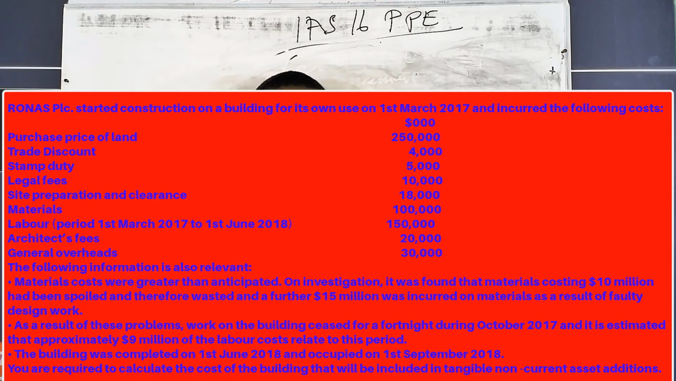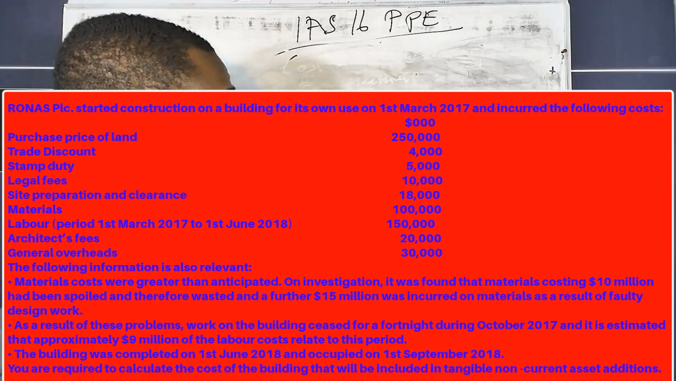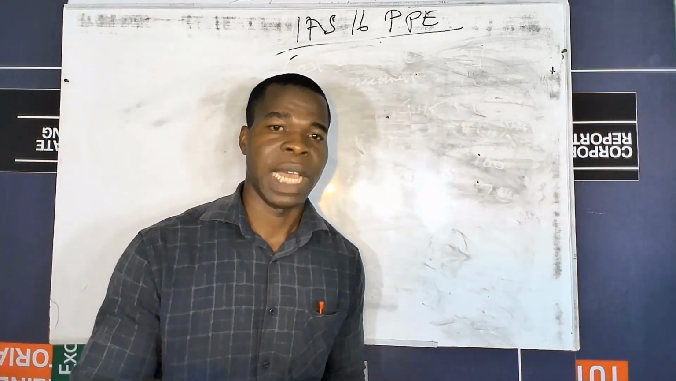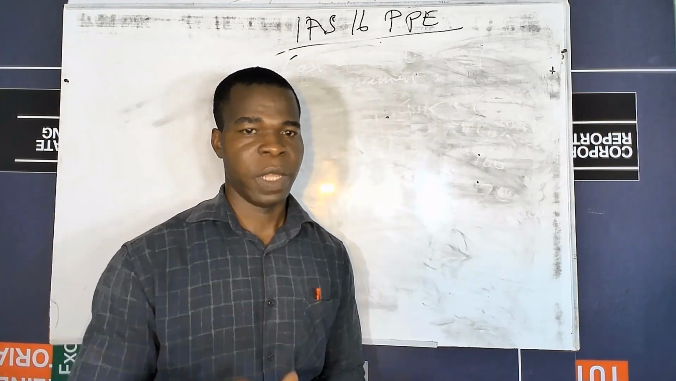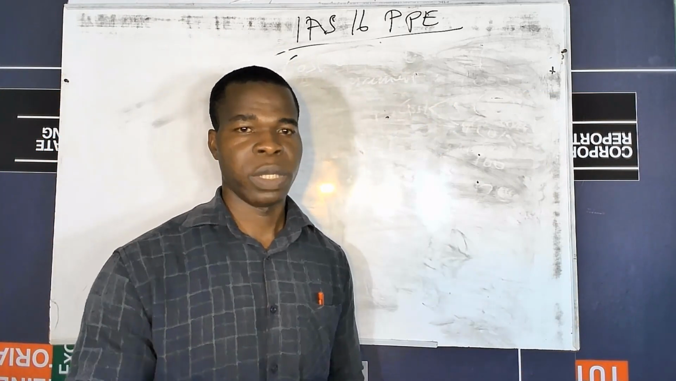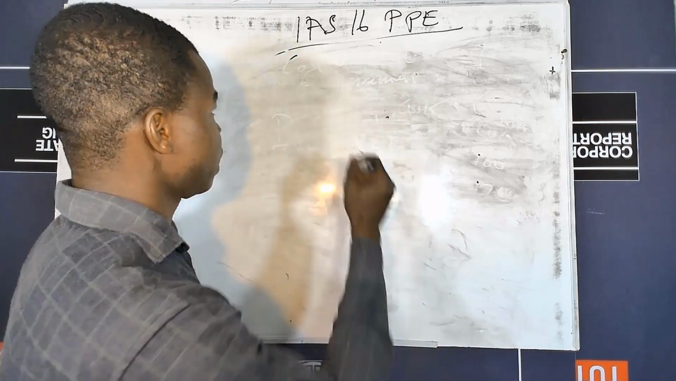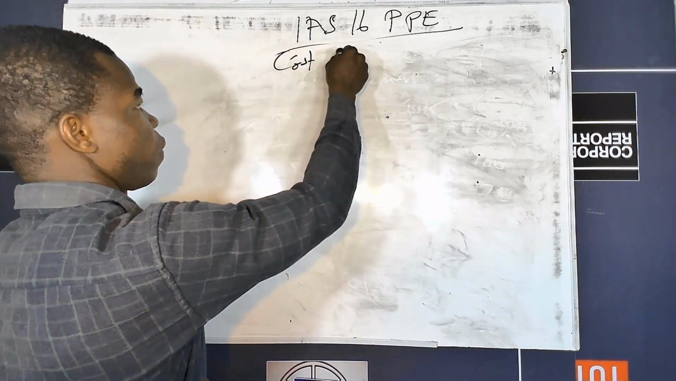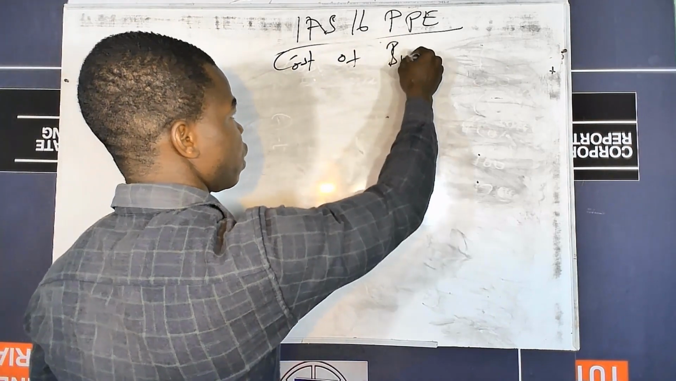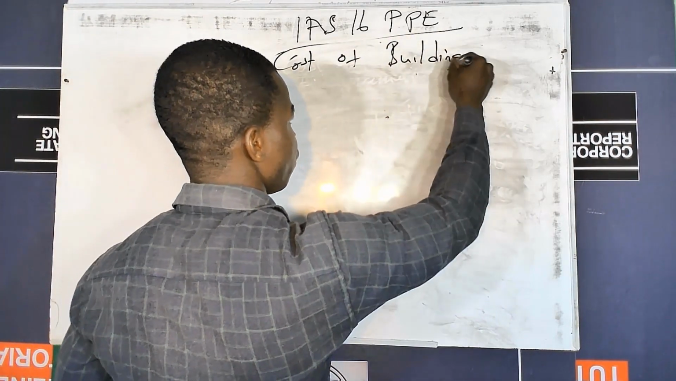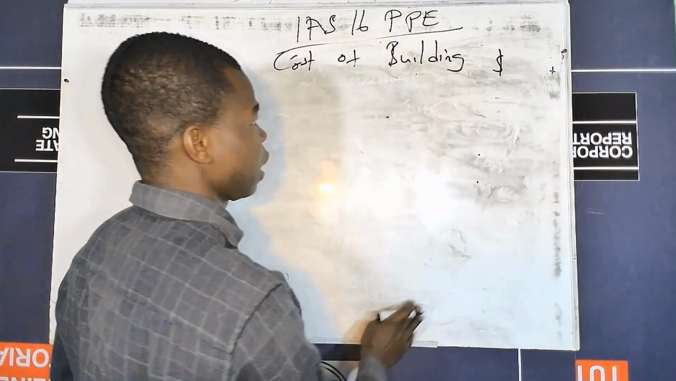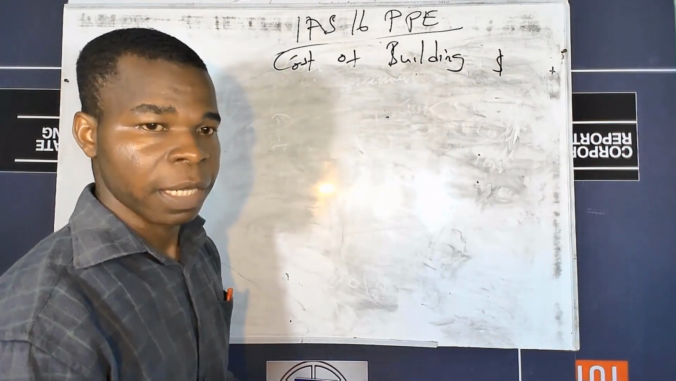So here is a self-constructed cost. Remember that you only capture the costs that are directly attributed to the construction of the asset. Any other cost is supposed to be expensed in the P&L account as an expense. So in this case, you want to look at the cost of the building. So this one we are constructing the building. Let's have our $ sign here. So let's start from scratch.